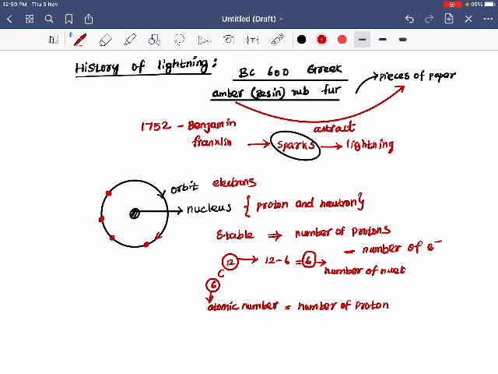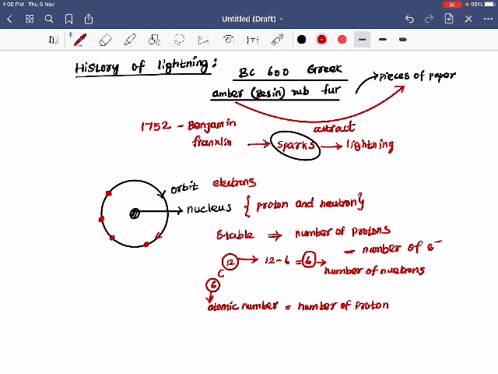So I will say why I have to say this. When you are not rubbing with anything, for example fur or any woolen cloth or polyester, or any polythene paper, if you are not rubbing with any material, that atom will be stable. The charges are then considered to be static charges.